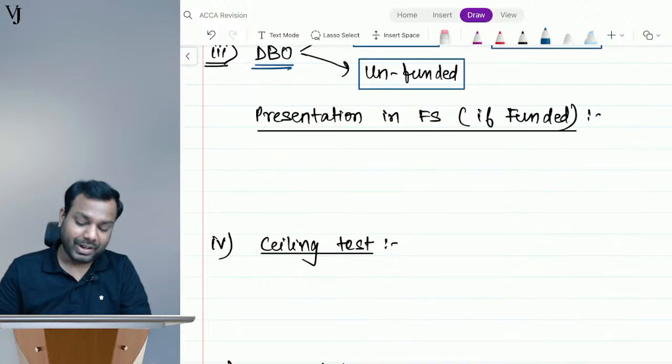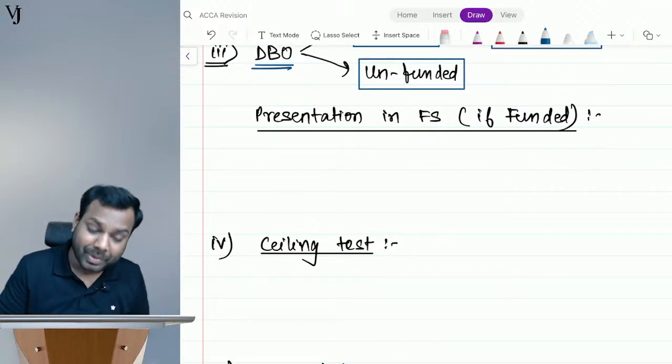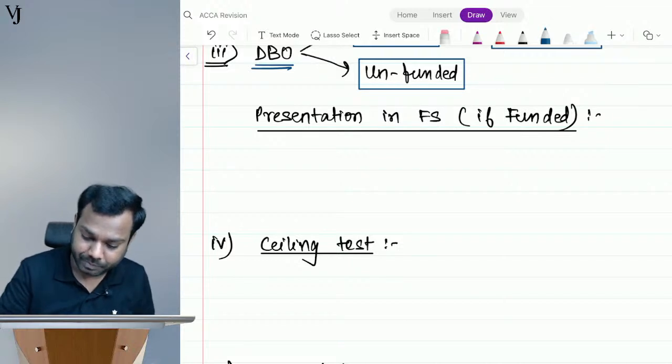Now, presentation in FS, how do we present? So, we present the net. Understand, guys.